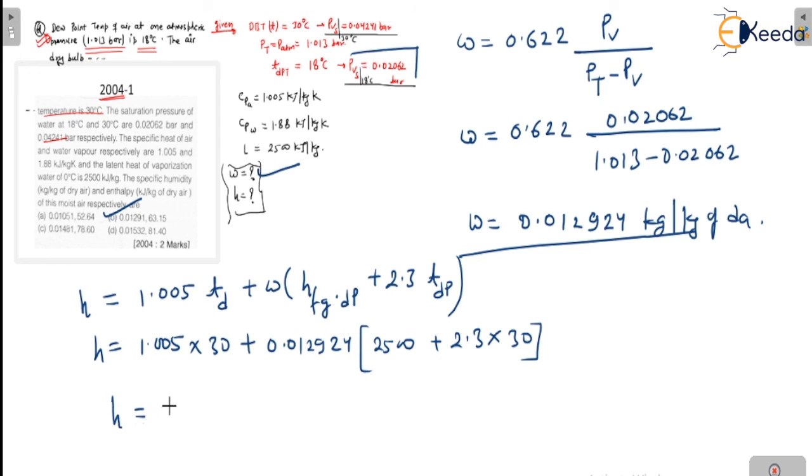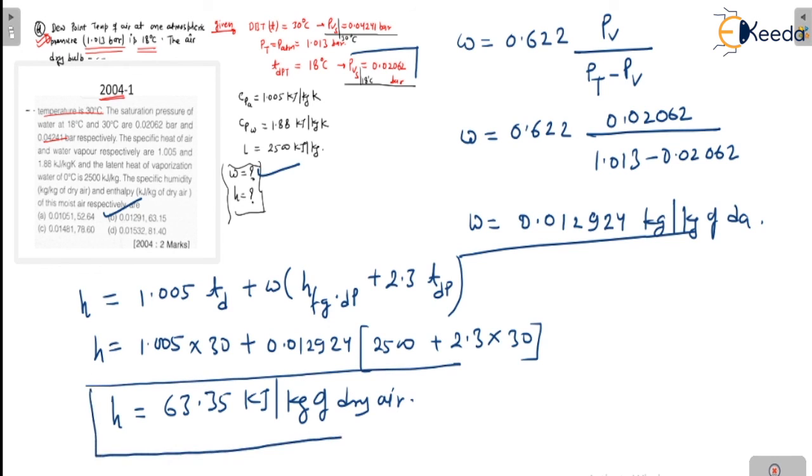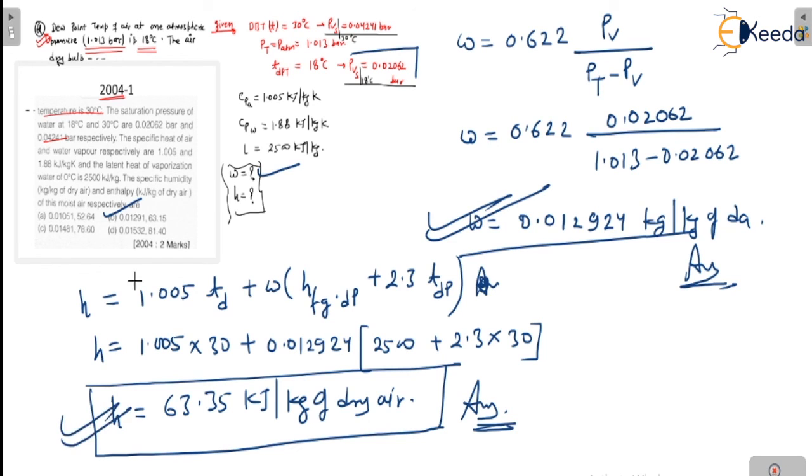So my dear friends, the final h value is 63.35 kilojoule per kg of dry air, and this will be your exact answer. These are the two answers: this is your omega answer, this is your enthalpy answer. So for that question your correct option is B, and in this way you have to solve your question.